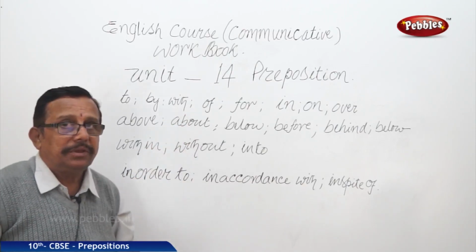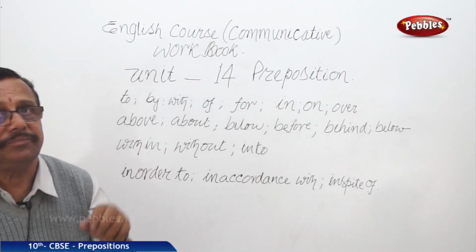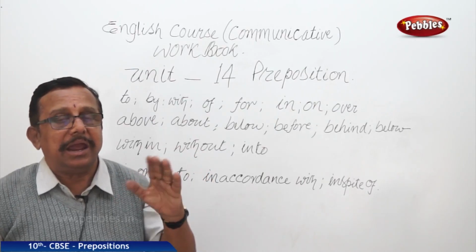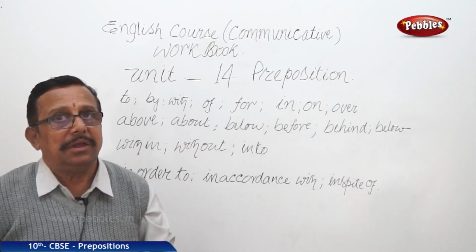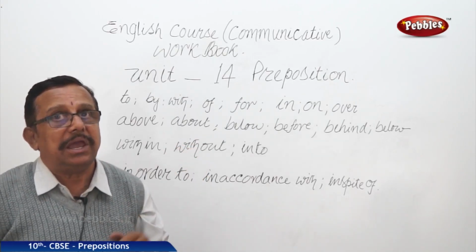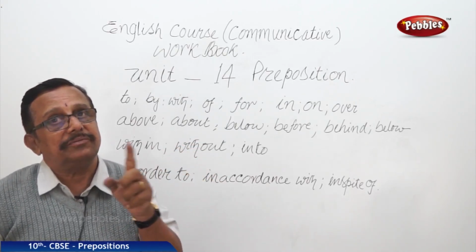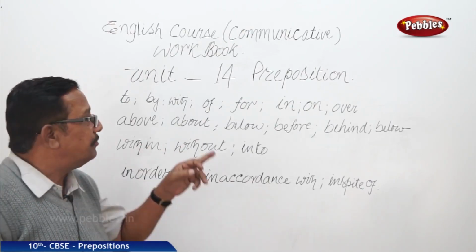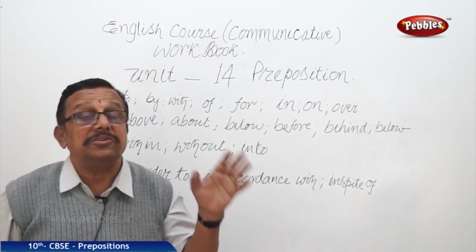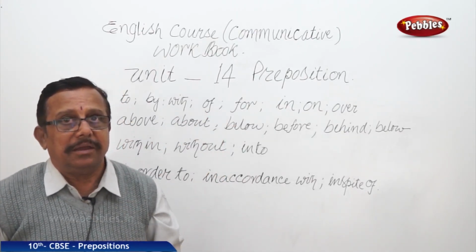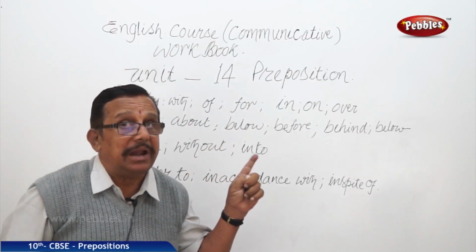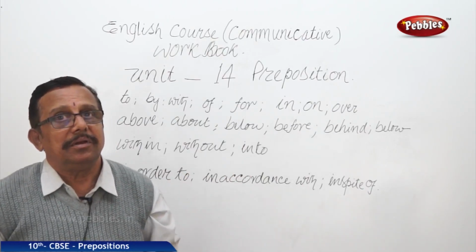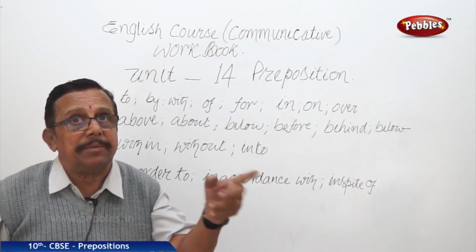Now, "of" shows possession, relation: ka, ke, ki, ra, re, ri, and na, ne, ni in Hindi. Right? Uska, uske. When we say of, this book is of that fellow. Of that fellow. Belongingness, of. For is ke liye. Right? He had come late, for that the teacher punished him. The teacher punished him for his coming late.